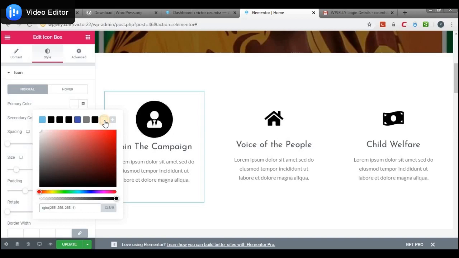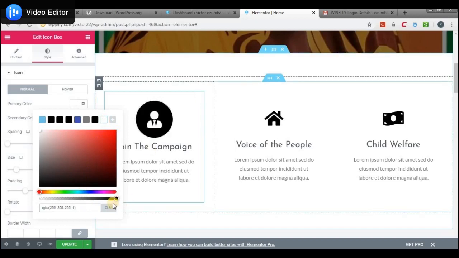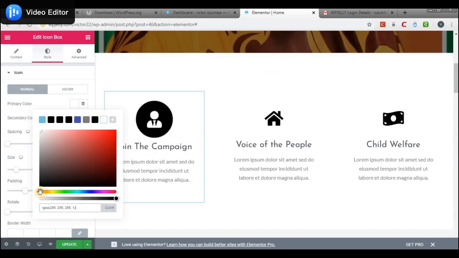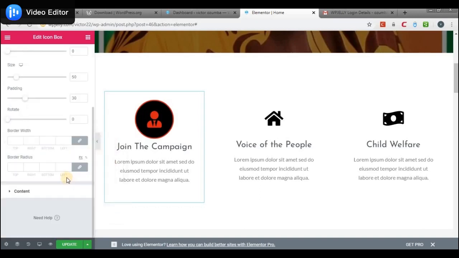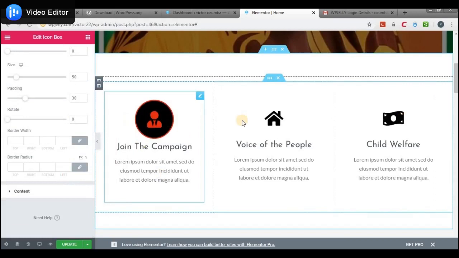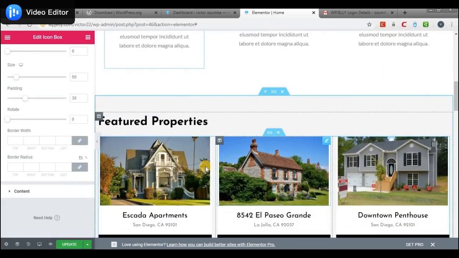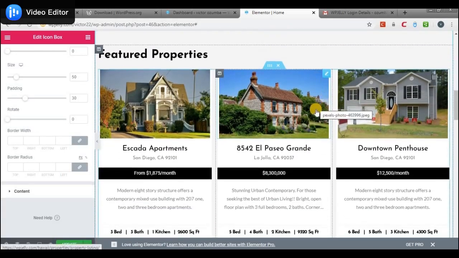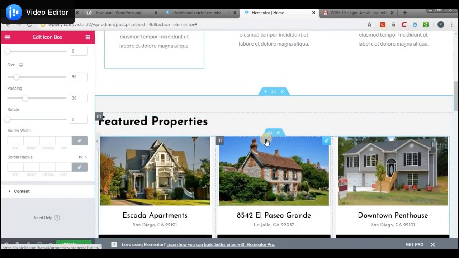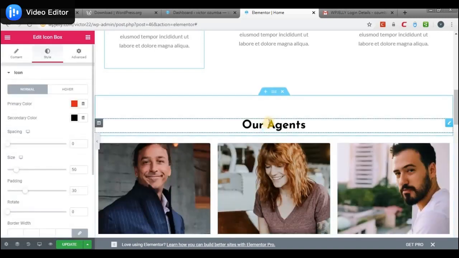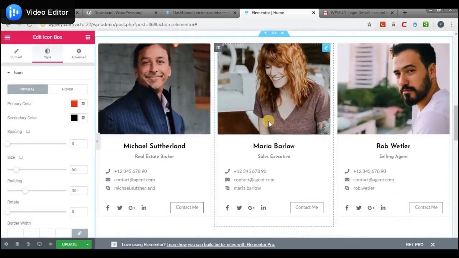So now we could then add color to the icon to make the icon appear. So you could just mess around with this. You've seen how we added this block. You could add whatever you want. Then the featured property, like we don't need this, we could delete this. Agents, okay, so we could leave this.